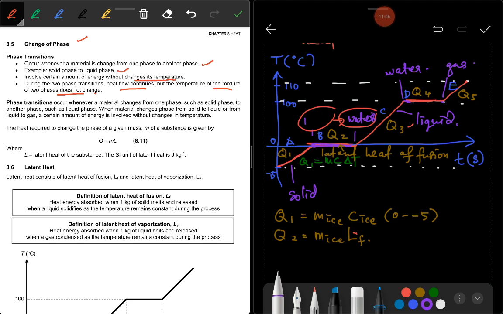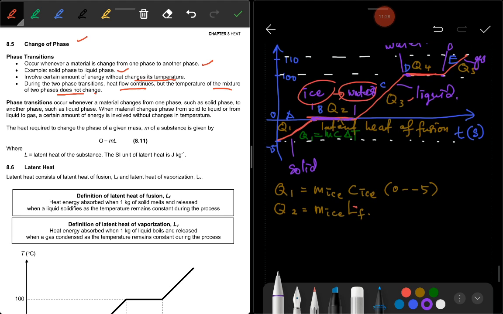Right, this is ice. So at part B, there are two phases, which is ice and water. And then at part D, water and gas. And then part E, the last part here, is gas. The whole substance here is gas.